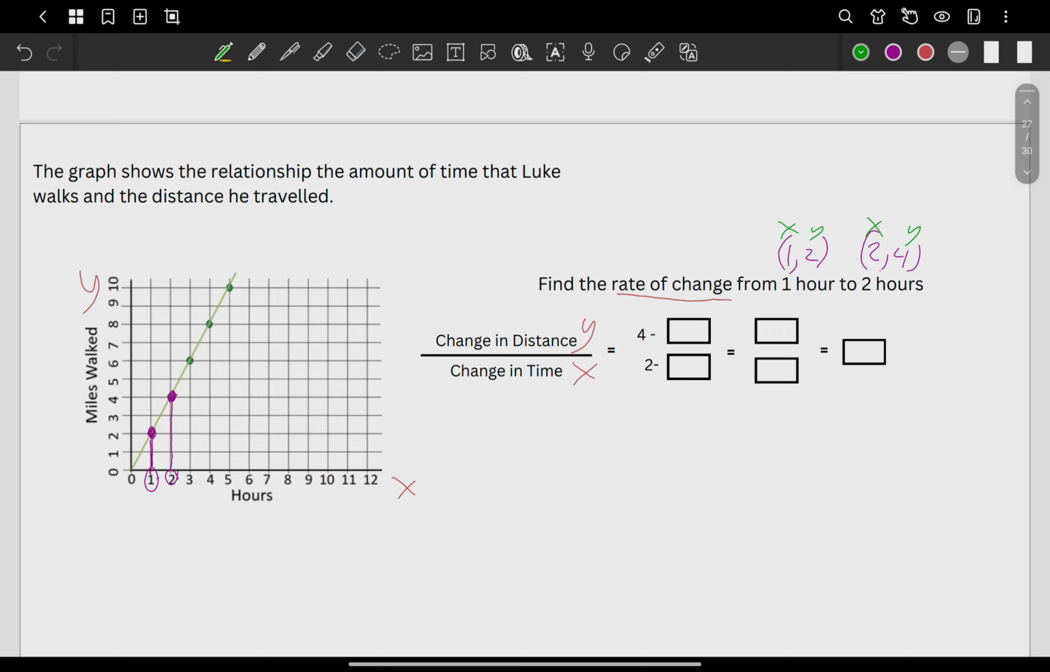Okay, change in y. What are your y? You have 2 and 4. The 4 is here already, so the other y is 2. Next, change in x. Your x are 1 and 2. The first x is here already, 2. What's your other x? It's 1. 4 minus 2 is 2. 2 minus 1 is 1. Divide that, you have 2. So the slope, the rate of change, is actually 2. Okay?